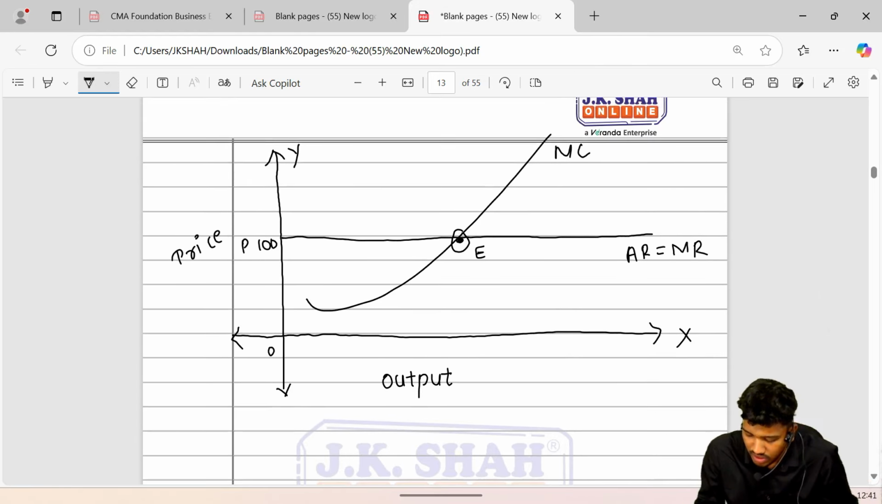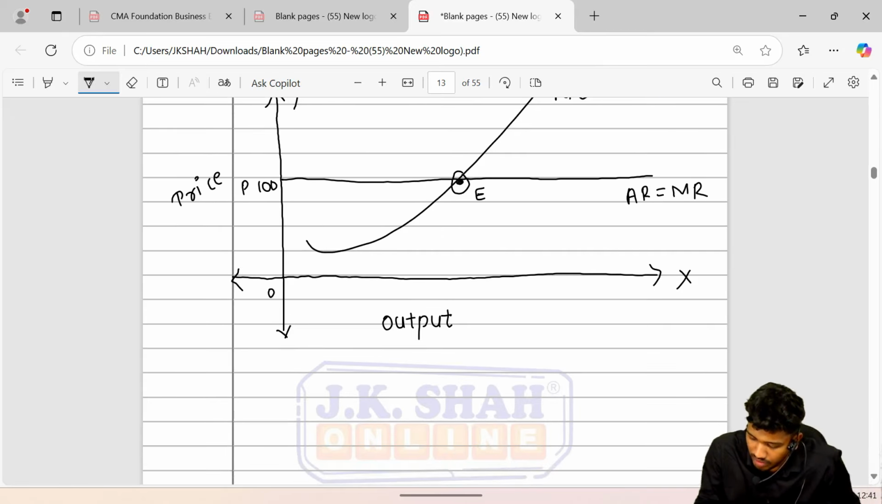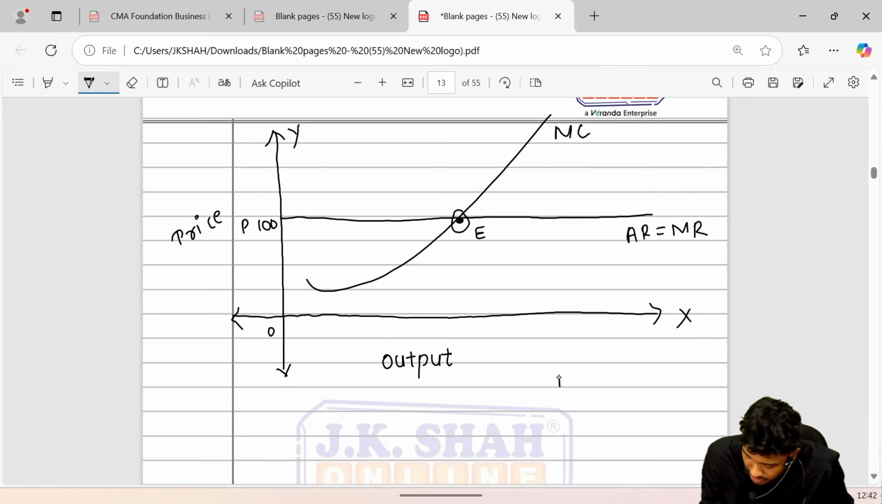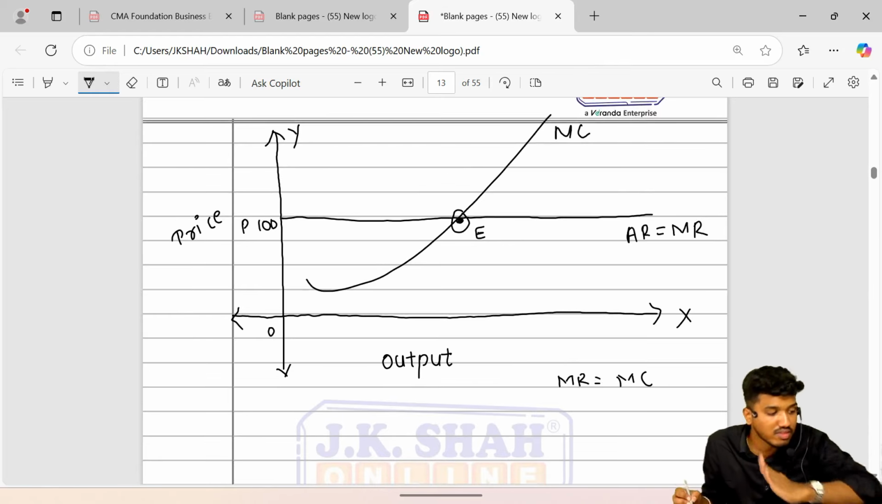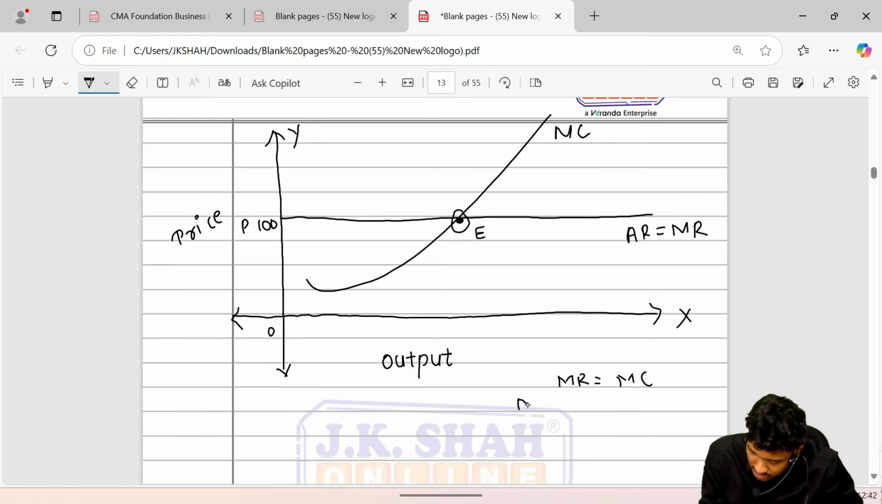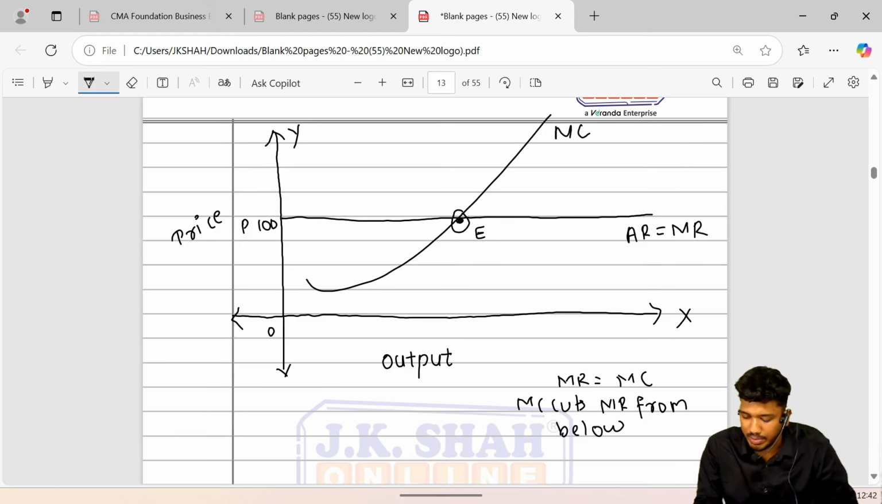There are two conditions for this equilibrium. First, MR is equal to MC, and second, MC cuts MR from below. MC cuts MR from below. That way it will be.